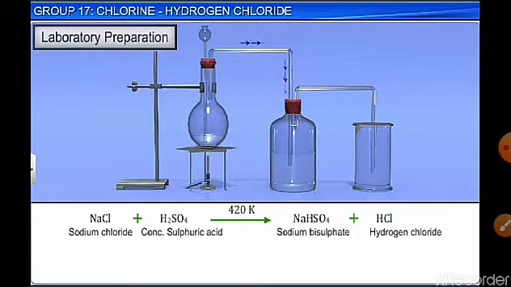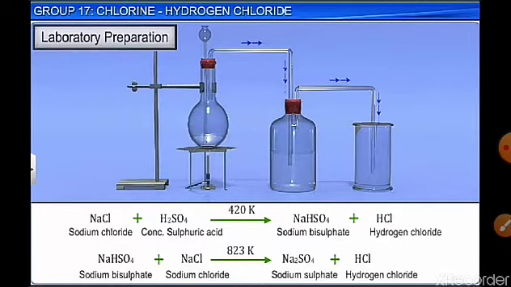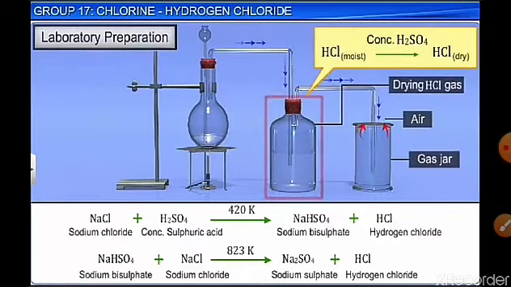The HCl obtained is moist, which is then dried by passing it through concentrated sulfuric acid. As concentrated sulfuric acid is a good dehydrating agent, moist HCl turns into dry HCl in the final container. So HCl is prepared in two steps by reacting NaCl with sulfuric acid.